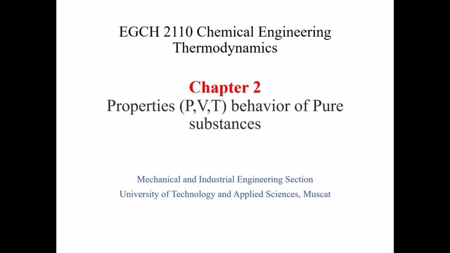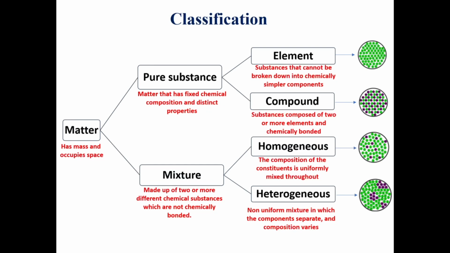I am Saja and today I will be explaining Chapter 2 of Engineering Thermodynamics, focusing on the properties of substances and their pressure, volume and temperature behavior. First, what does matter mean? Matter is an object which has a specific mass and occupies space. So matter is everything around us. Everything around us is matter, even us.